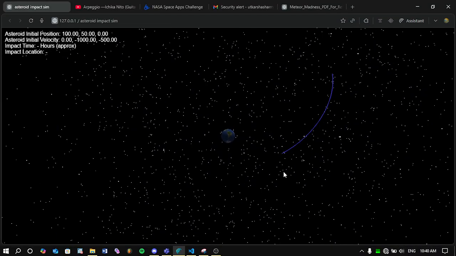But as you can see, the asteroid isn't impacting Earth at this point, and that means that I've set up the position and function so that it barely grazes over it. And it also confirms Kepler's law that all orbits are ellipses. And that's pretty neat.